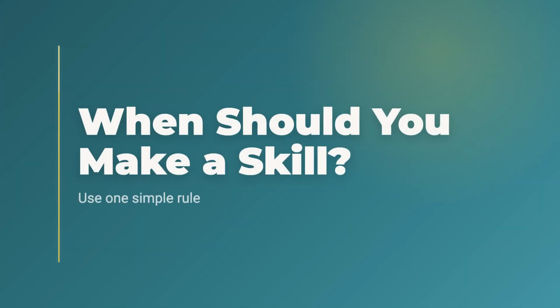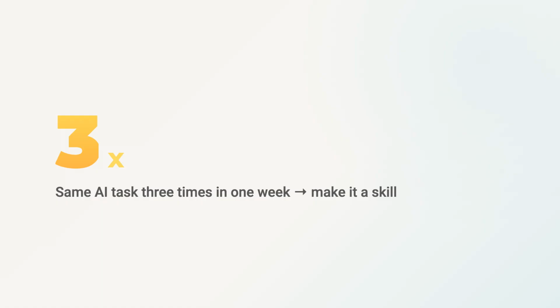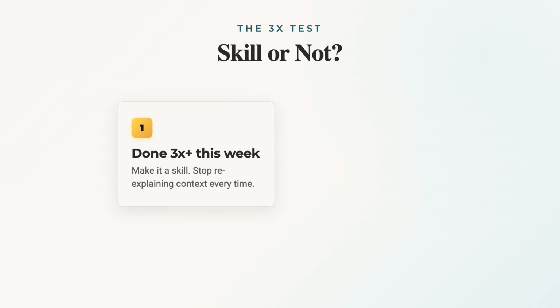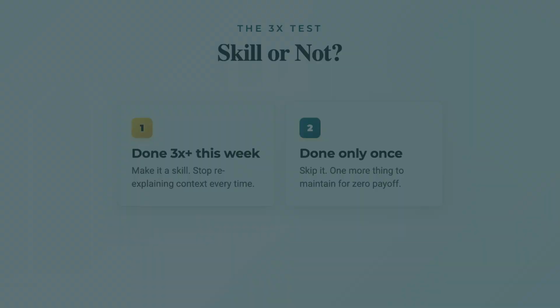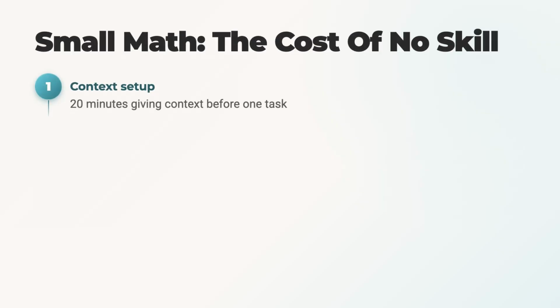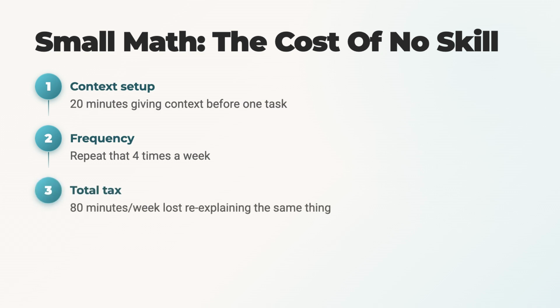Now, when should you make a skill? Use my simple rule. If you do the same AI task 3 times in 1 week, make it a skill. If you do it only once, do not make a skill. Then you are just creating one more thing to maintain. Let us do small math. Suppose you spend 20 minutes giving context before one task, and you do that 4 times a week.